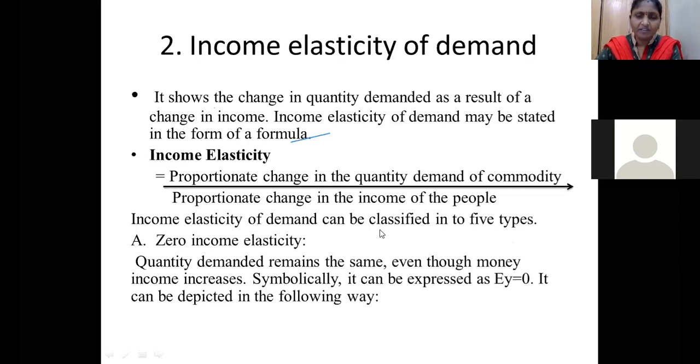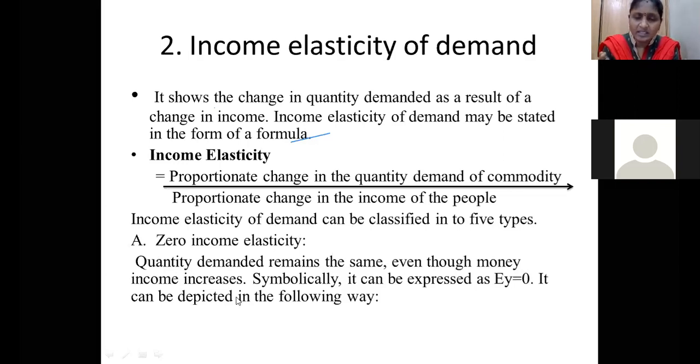Already we have seen the 5 types of price elasticity of demand. Like that, we are also having 5 different cases in income elasticity of demand. The first one is zero income elasticity. See here, zero income elasticity means quantity demanded remains the same even though money income increases.